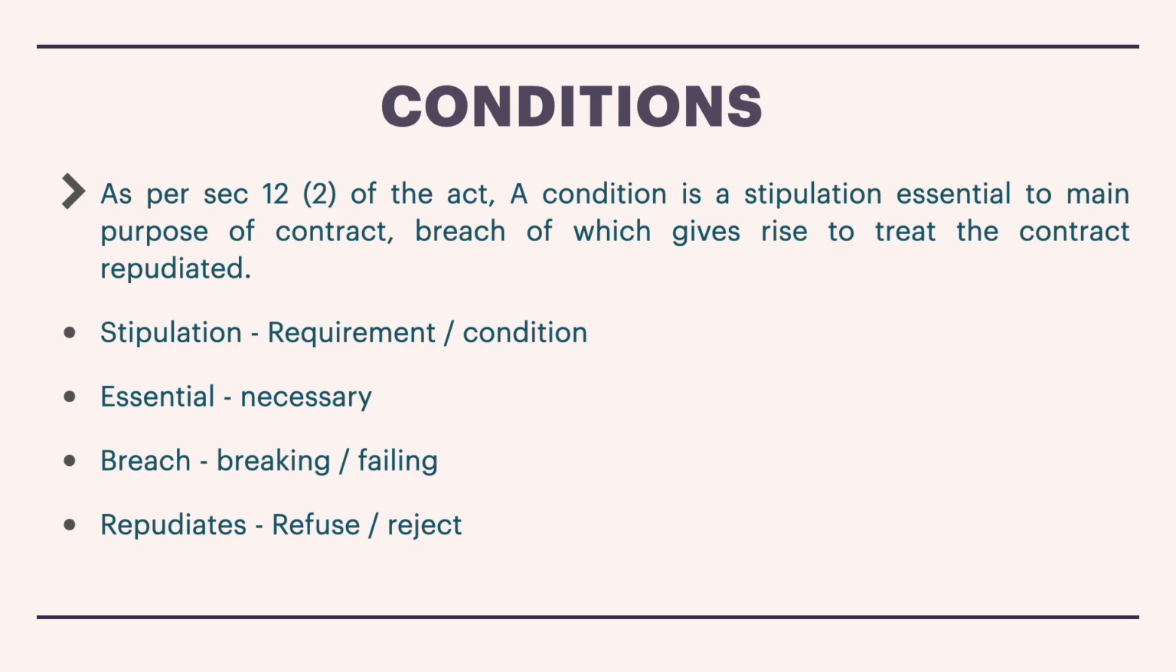Understood? What is the condition? What do you mean by stipulation, essential, breach, and repudiate? Is that clear? So if the basic function of the good is not able to be performed, then what is the point of buying the particular good or product? I better return it. Correct? The basic condition is not being fulfilled.